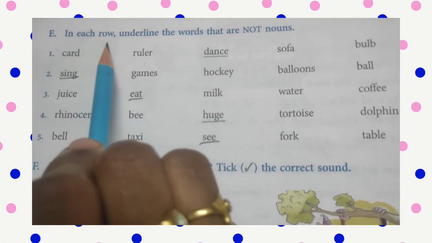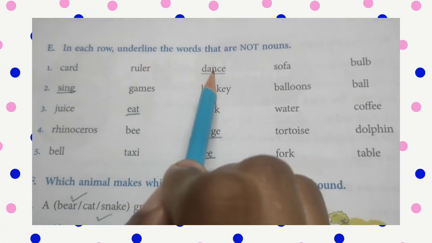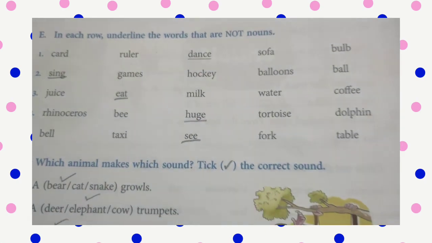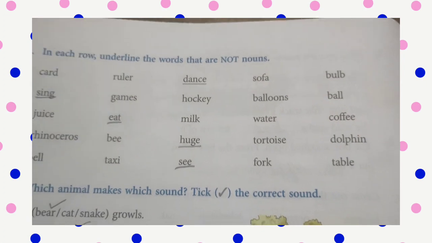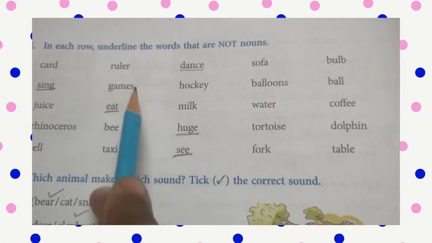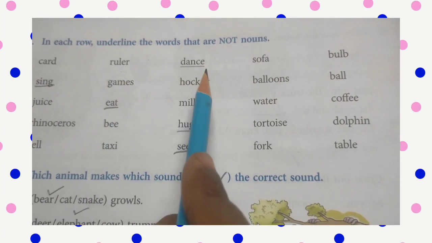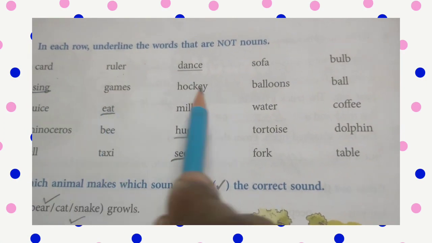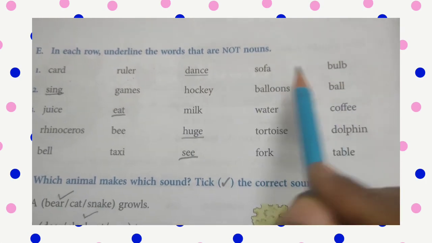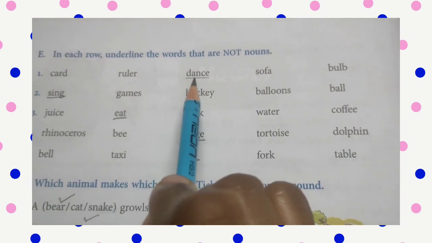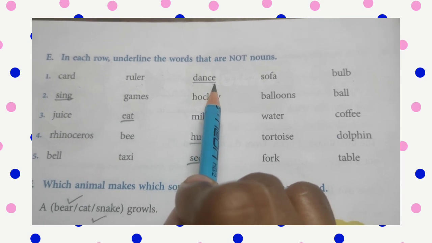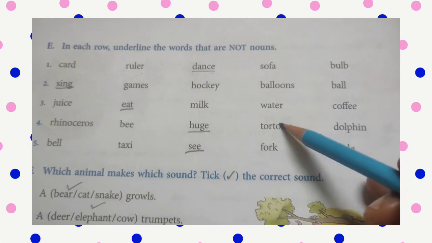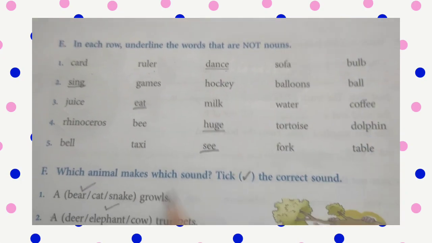Let us check. In each row, underline the words that are not nouns. So what you have to do is, from these words, you have to underline the one which is not a noun. So let us check. Card, ruler, dance, sofa, bulb. Which is odd one out? It is dance. So it is not a noun. This is an action word. This is a verb. So underline that. Like that you have to do this. I will be posting the answers in the evening.